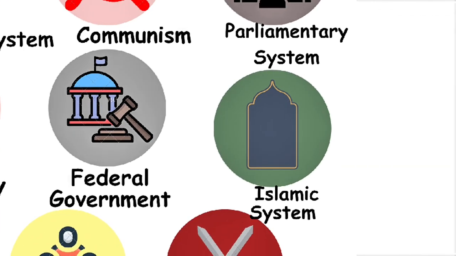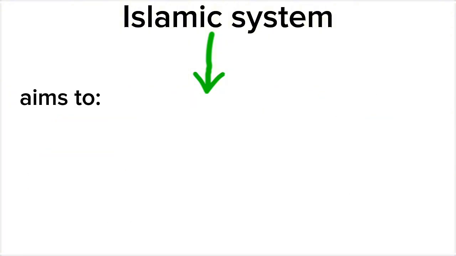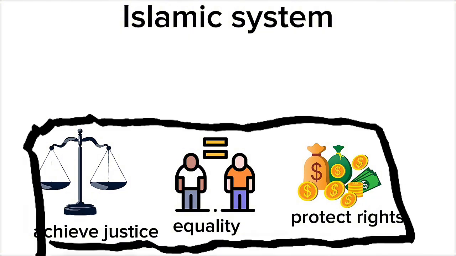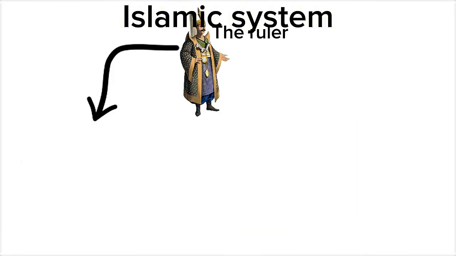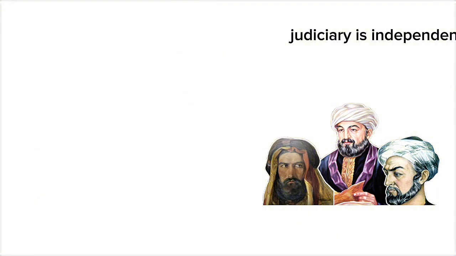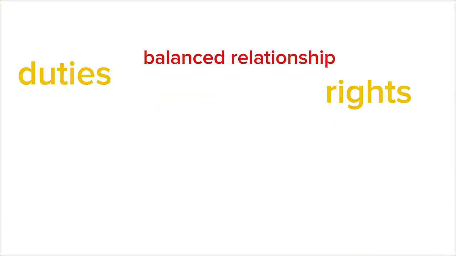Islamic system. The Islamic system is based on the Islamic Sharia, derived from the Quran and Sunnah, and aims to achieve justice and equality and protect rights within a religious and moral framework. The ruler applies the Sharia and consults the scholars of the Shura, while the judiciary is independent and rules by the law. The authority is distributed between the ruler and the Shura councils, with a balanced relationship between rights and duties.